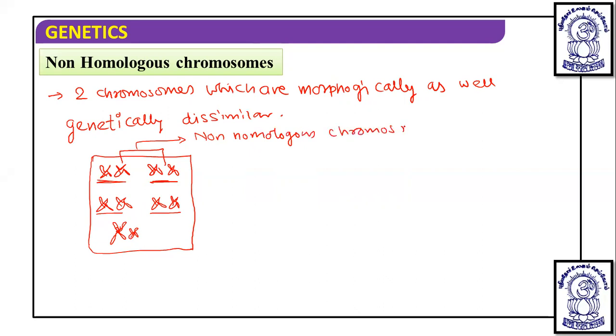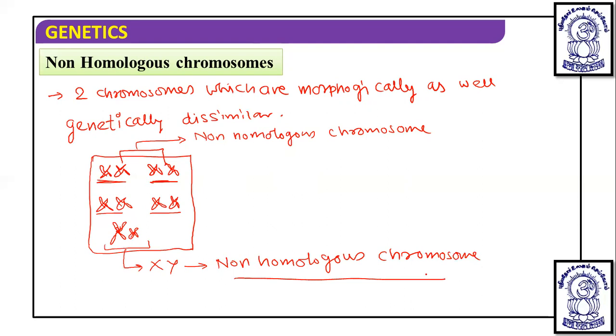So if we compare one pair with another pair, these are non-homologous. In a human male there is an XY chromosome pair, X is larger and Y is smaller, so this is also a non-homologous or heterologous chromosome pair. In homologous chromosomes, the genetic constitution is similar between the two, but in non-homologous chromosomes, the genetic constitution differs.